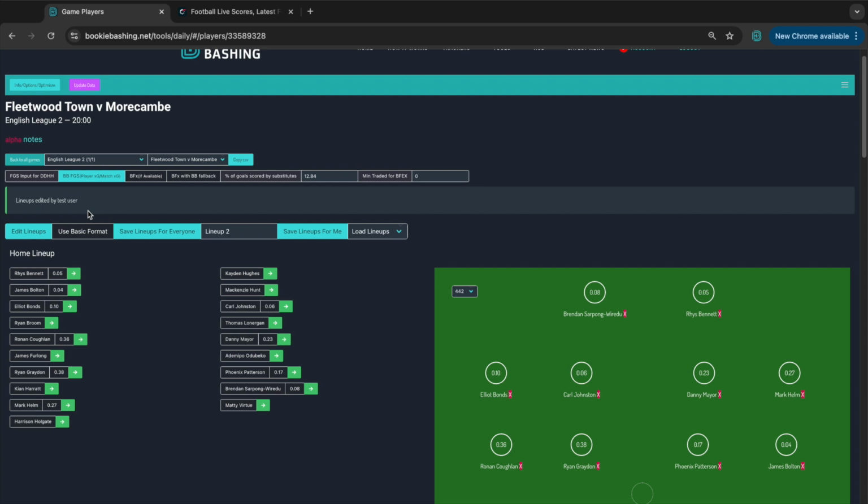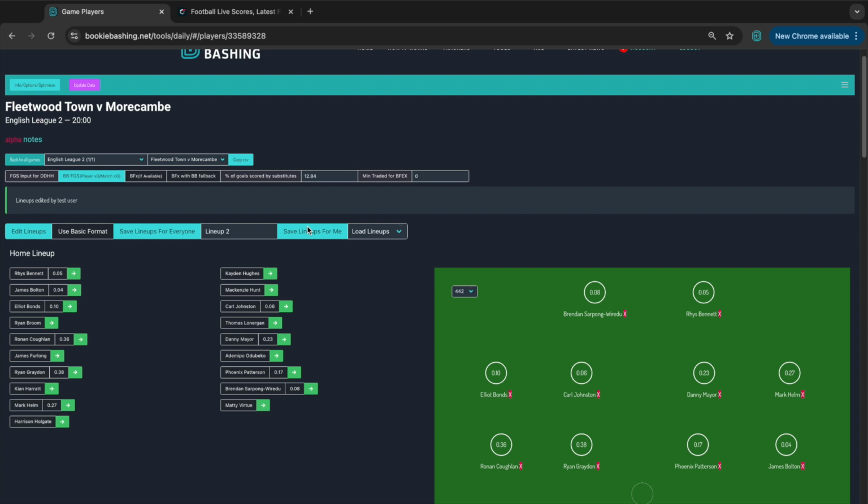But let's say you have an account with Bookie Bashing, Joe Blogs, then it would say lineups edited not by your name but by your username Joe Blogs, and that's just going to allow us to keep tabs on who's making changes, and if anyone's repeatedly making the wrong changes, we will be able to track who they are.